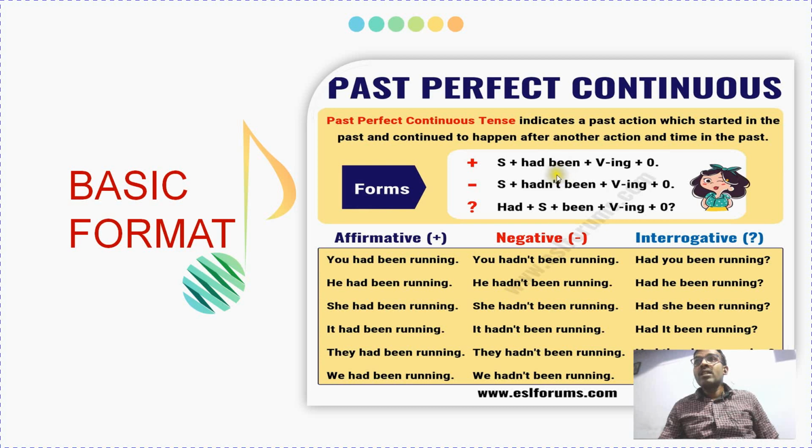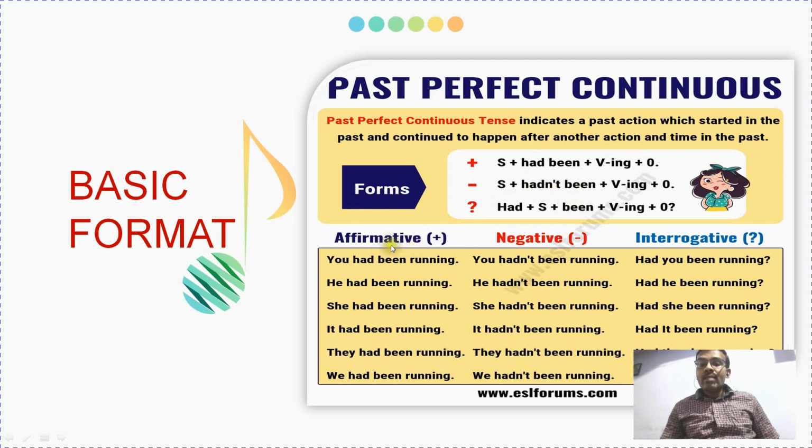There are no differentiated verbs for singular subjects and plural subjects. In the case of past perfect continuous tense, there is only one verb form, that is had been. Had is an auxiliary verb and been is also an auxiliary verb, because it is a continuous form with the present participle, verb plus ing. Any kind of object can be added with this. In the negative format, only not will be added, and in the question format, the auxiliary verb will come first and then the rest. So this is the format.